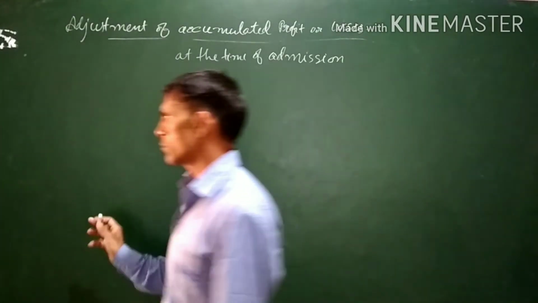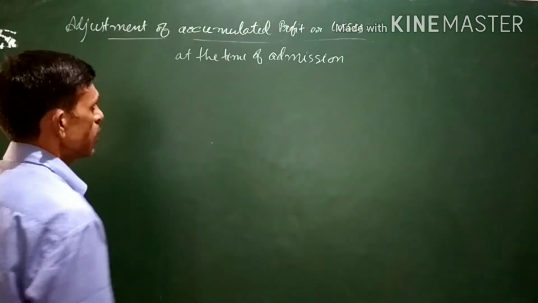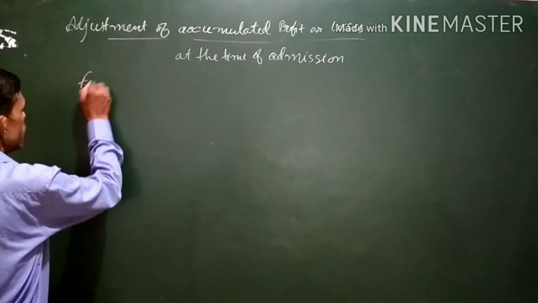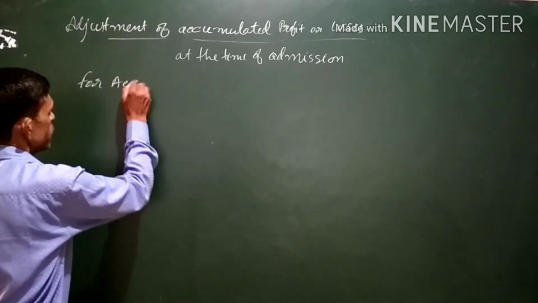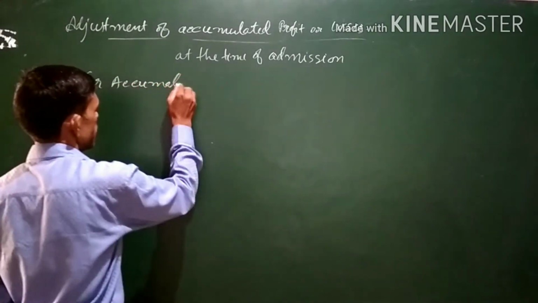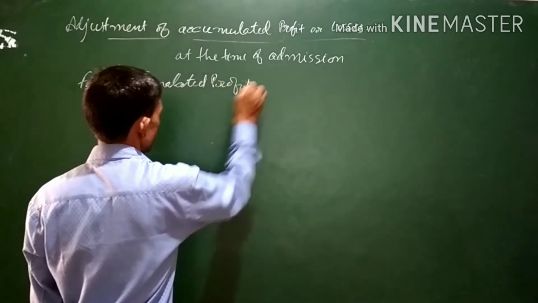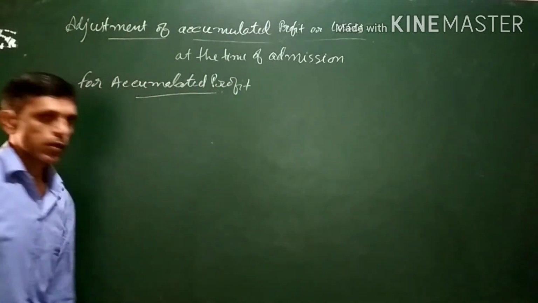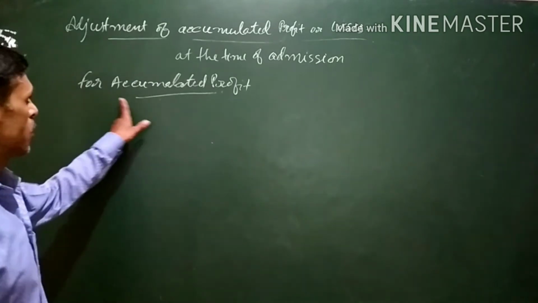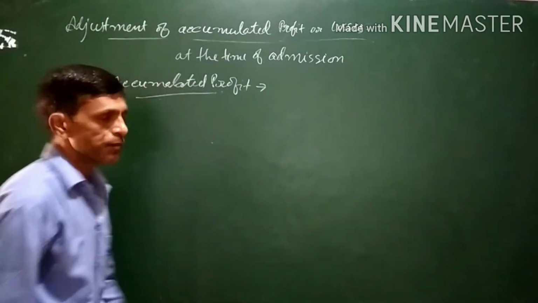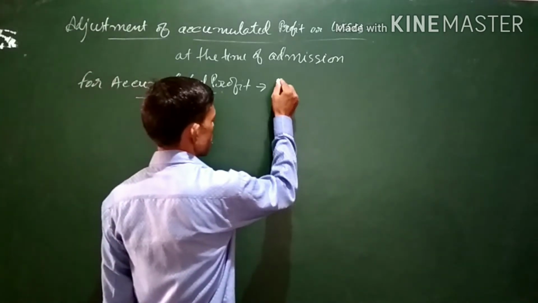So, in this case, for accumulated profit, it is transferred to the old partners' capital account.